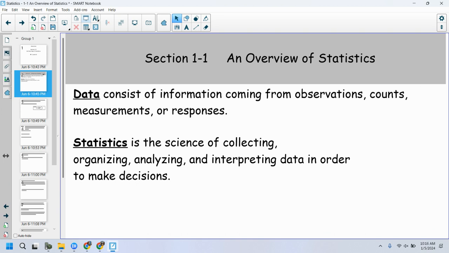And so statistics is the science of collecting, organizing, analyzing, and interpreting that data in order to make decisions. And that last part is the really important piece. In order to make decisions. By the end of this class, we will get to this thing called hypothesis testing, where we will make decisions upon the data that we have. Statistical decisions, the ones that we say, okay, if we know this, then we can say something else with a certain level of certainty, right? If we have seen these things happening in the past, then I can predict what's going to happen in the future with a certain amount of confidence, right? And that's what statistics is all about.